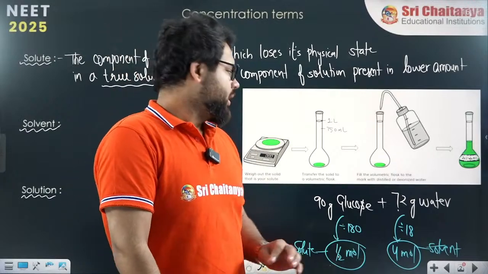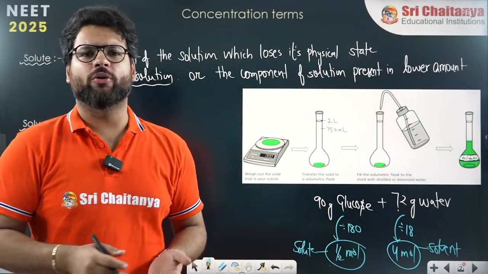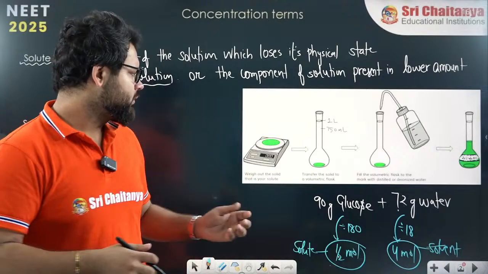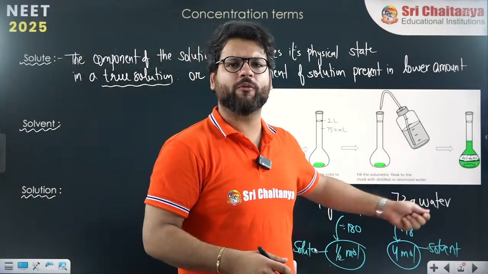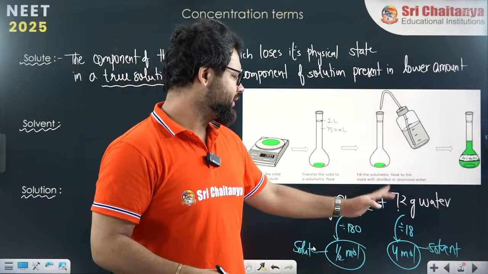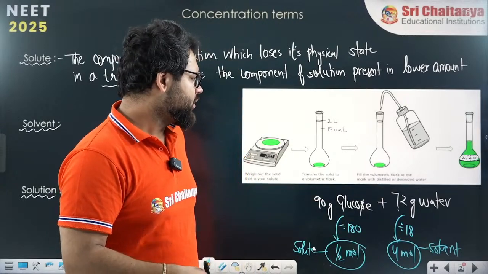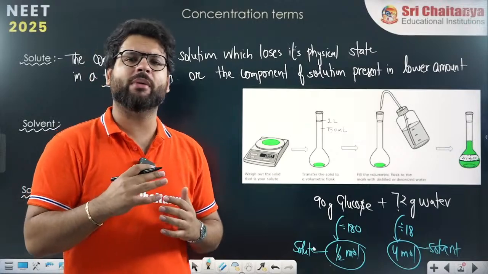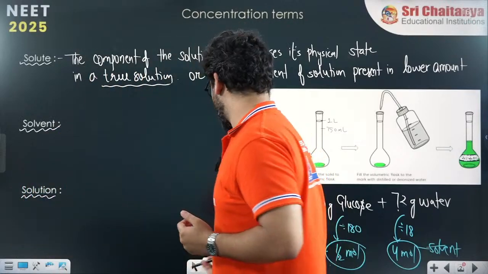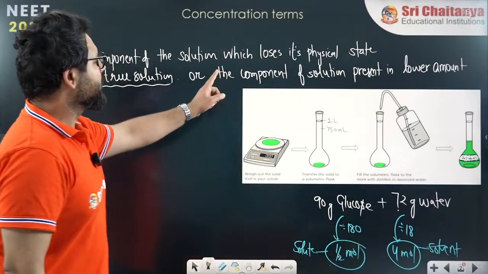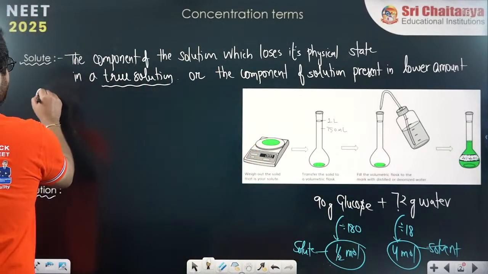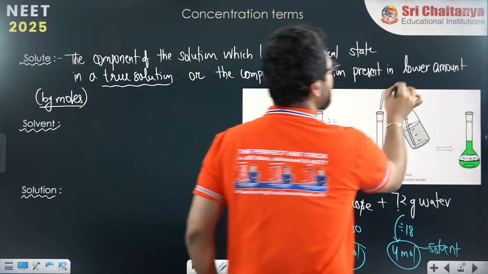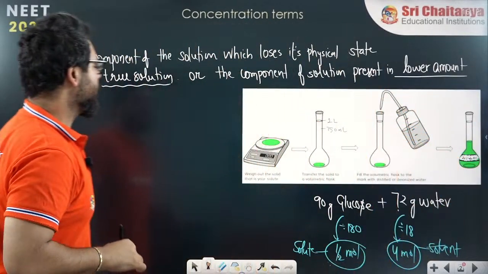When you dissolve glucose plus water, all of you have done this at home. Whenever you dissolve glucose into water, finally a liquid solution is formed. It's not a solid. When you take a spoon of glucose, put it into half a cup of water and dissolve it, obviously the final solution will be in the liquid state. So whenever we say solute, we never say amount in terms of weight, we say amount in terms of moles. Keep this in mind. So the component of the solution which is present in lower amount, by moles. So what is the solvent?